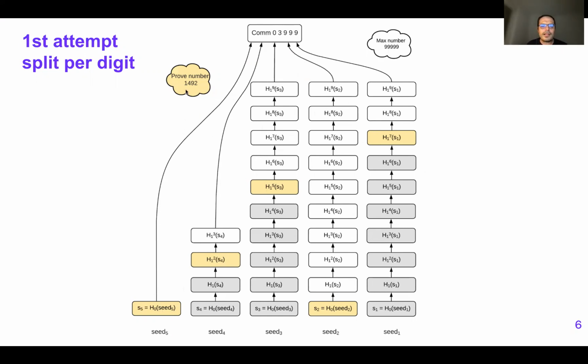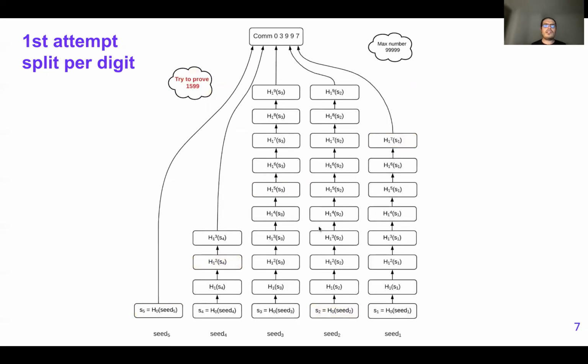And this can help us prove the number 1492. If you want to provide the proof for 01492, you provide the first element here. Bob will hash it 0 times, so he uses it directly. We have the number 1 here, and then you will hash it once. You have the number 4 here, you will hash it 4 times, and then 9 times, and then 2 times. Then all of these five commitments, now we have five commitments instead of one, are evidence that Alice has a credential of at least 1492. And obviously, in the real world, we can just combine all of these commitments into one by concatenating them and hashing them.